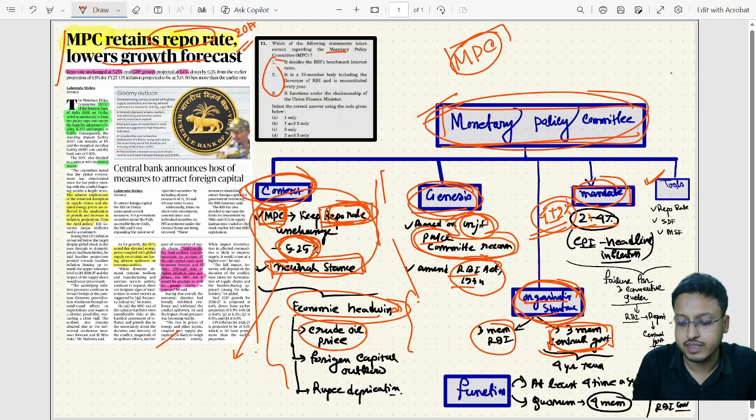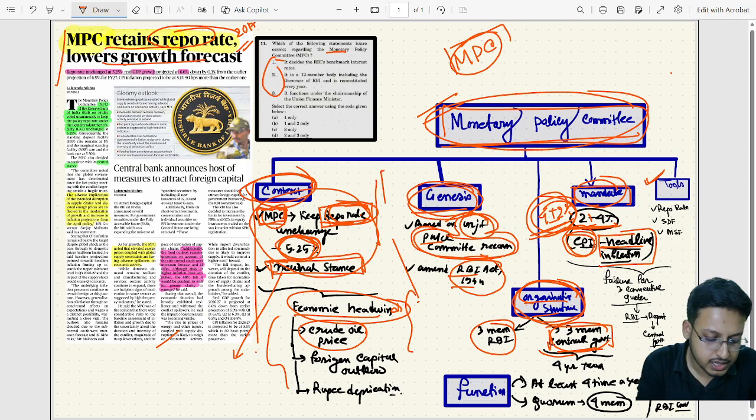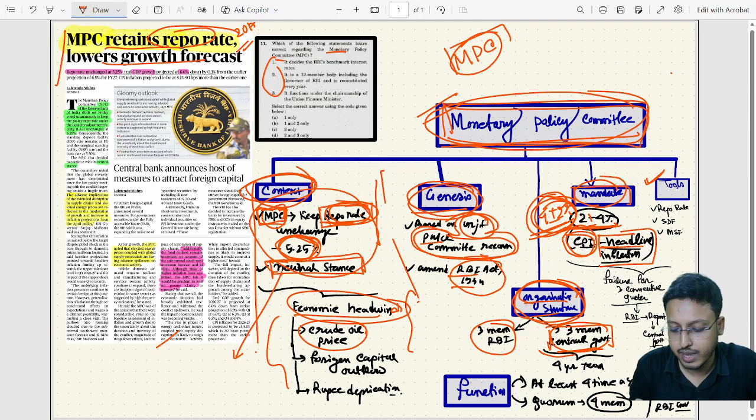For that, RBI uses CPI, the consumer price index headline inflation, as the benchmark index. Within this range of 4 plus minus 2%, the MPC has to keep inflation.